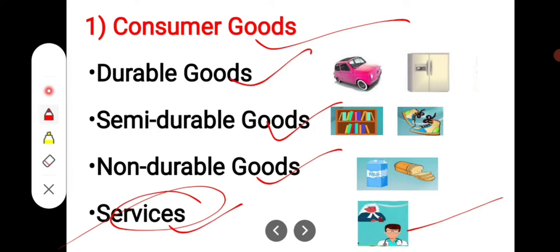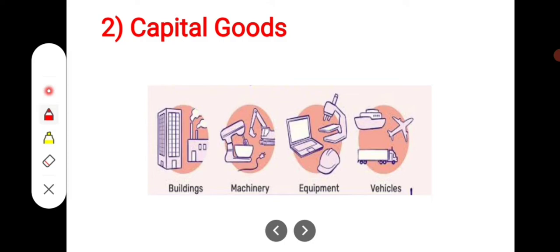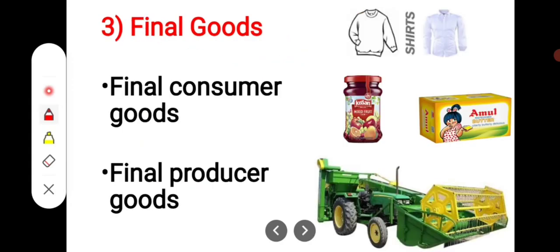With this, students, we have another good, that is capital goods. These goods are basically fixed assets of the producers, such as plant, machinery, etc. And these goods are used in the process of production for several years, and they are of high value, and they involve depreciation also. Students, what is depreciation? Depreciation basically refers to the loss of value of fixed assets owing to their wear and tear.